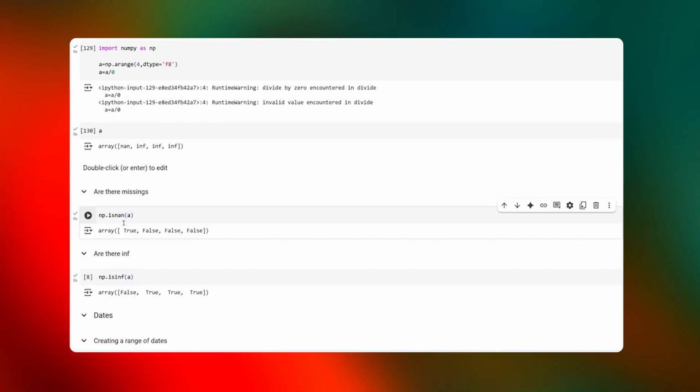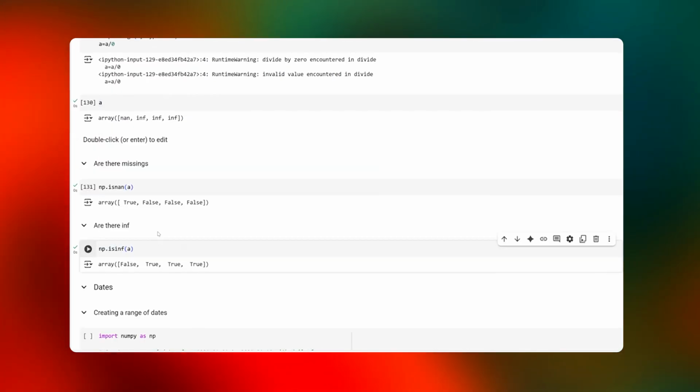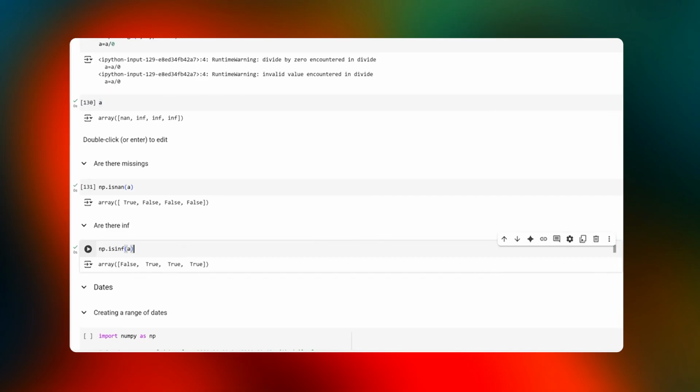We can check for missing values easily. Are there any NaNs? Yes, true. This Boolean indicator shows whether a NaN exists. Are there any Infs? Yes. Here we have 2 or 3 of them.